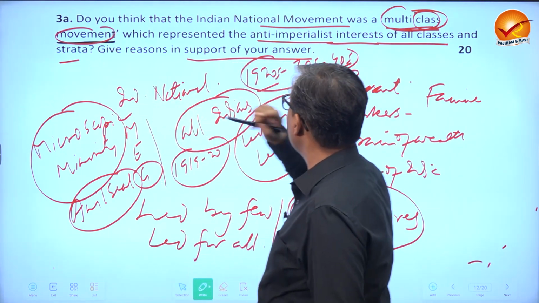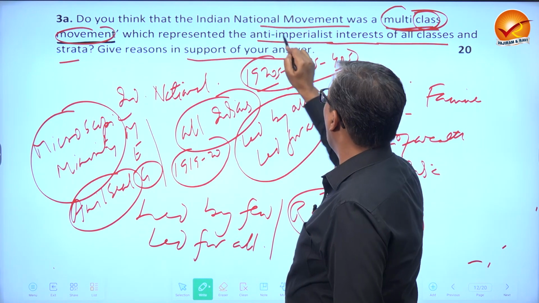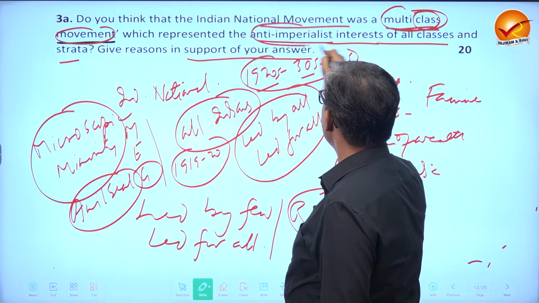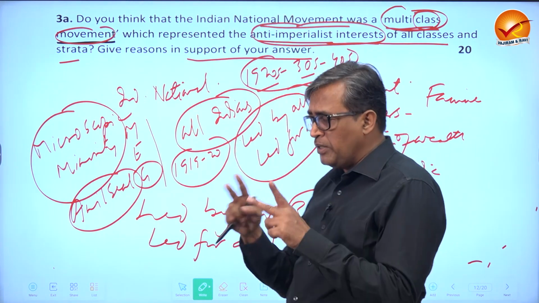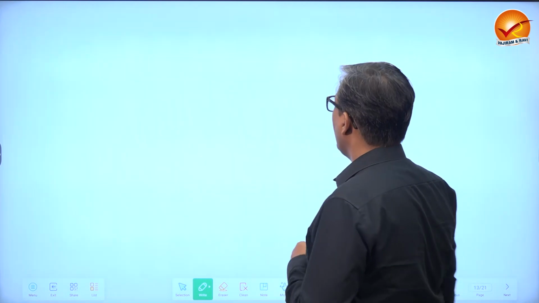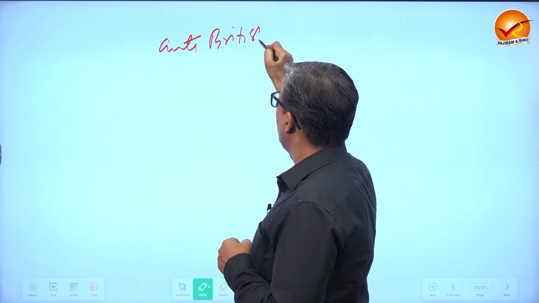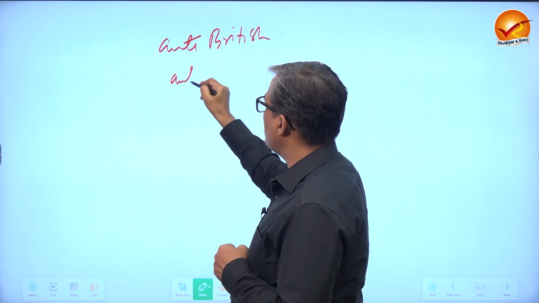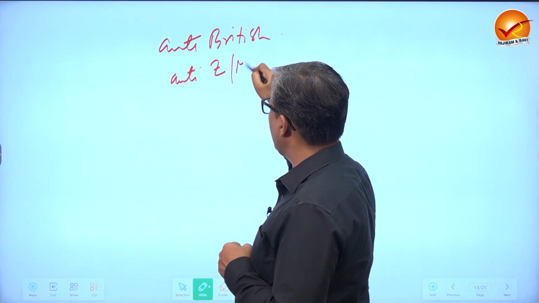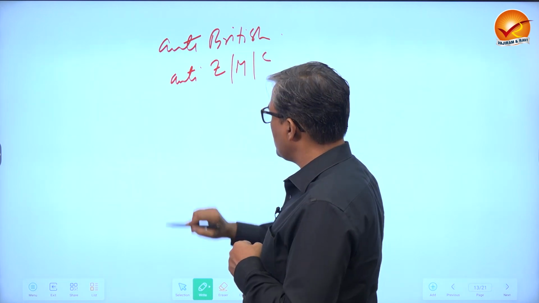Okay, it was represented by all, and they had anti-imperialist interests. So there were two types of clash going on. One was anti-British, but also sometimes anti-zamindar, anti-mahajan, anti-capitalist.